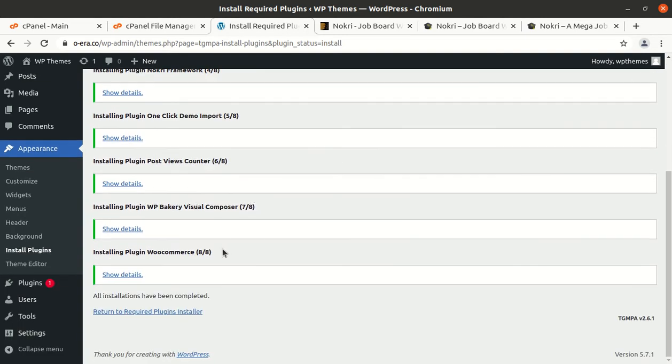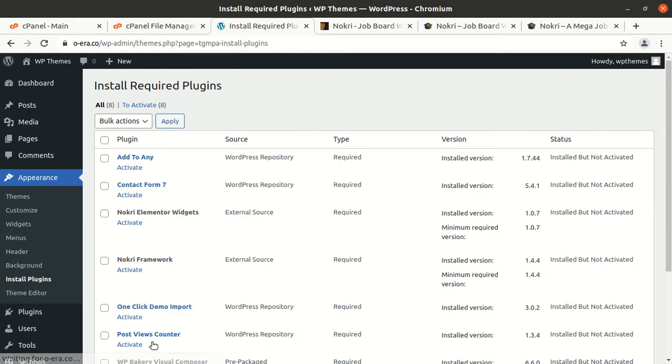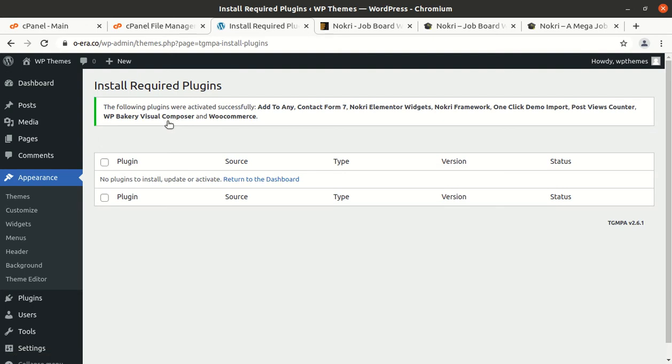All the plugins have been installed now, and now we can go back, and we have to activate all the installed plugins. Now all plugins have been installed and activated.